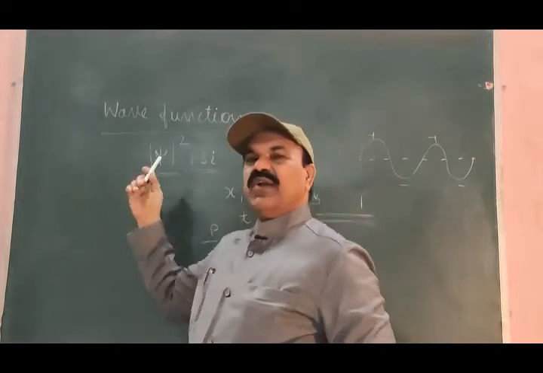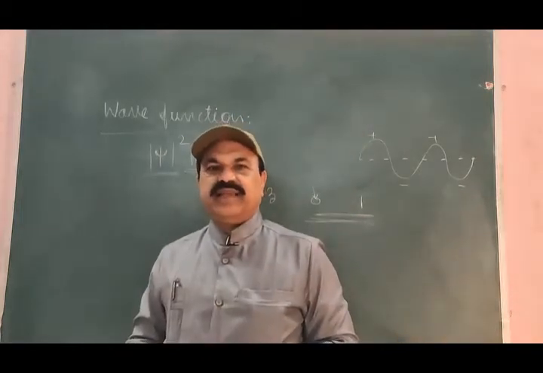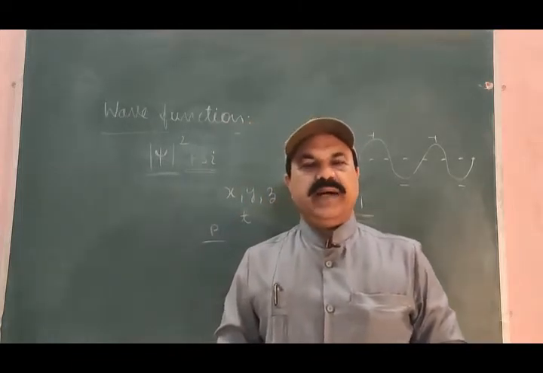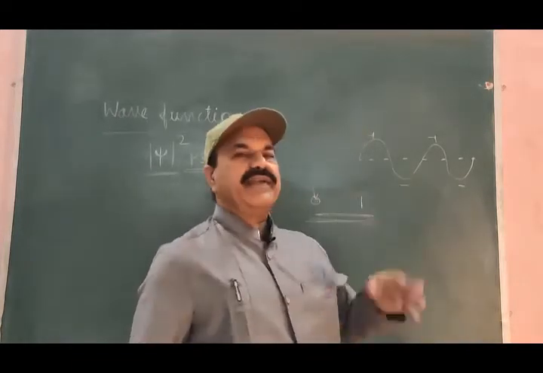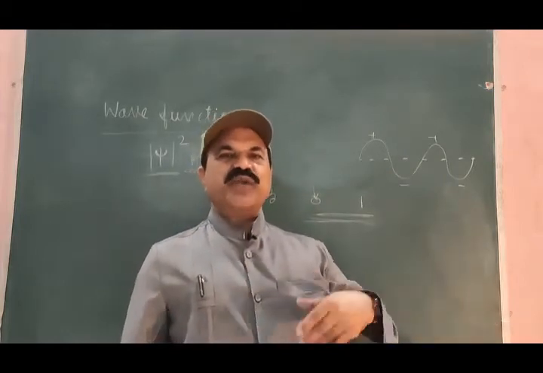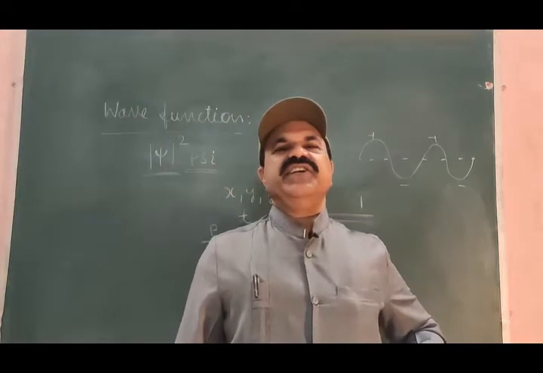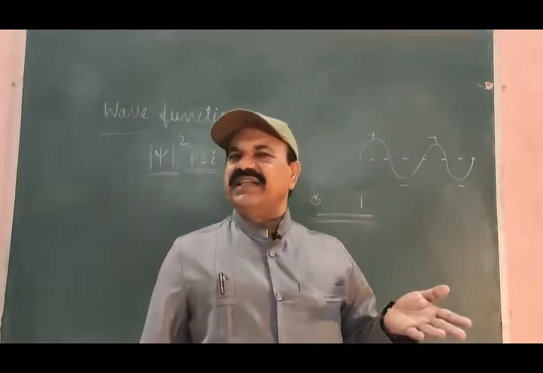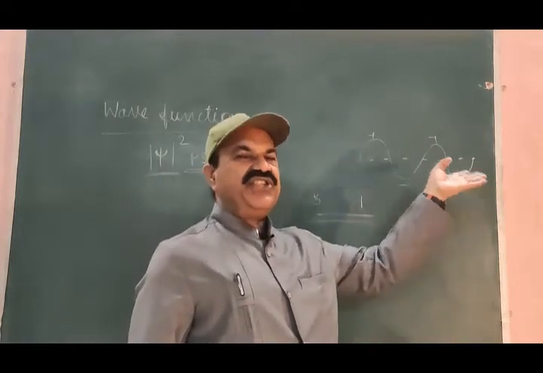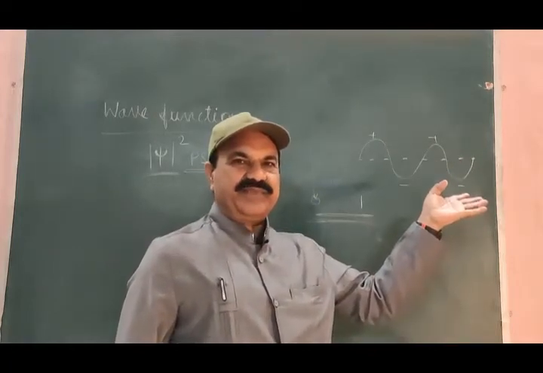Square of the absolute value of psi. The bindings or limitations applicable to the wave function psi, that it is not an observable physical quantity, not a measurable physical quantity, it cannot be interpreted experimentally, etc.